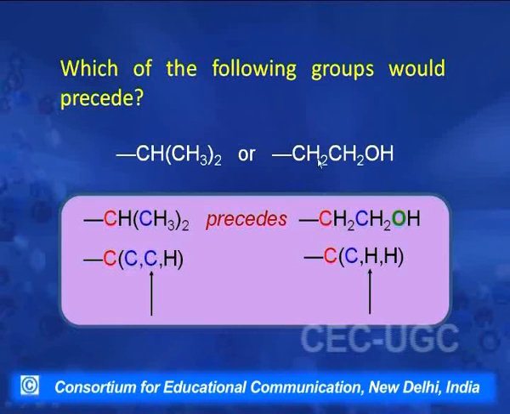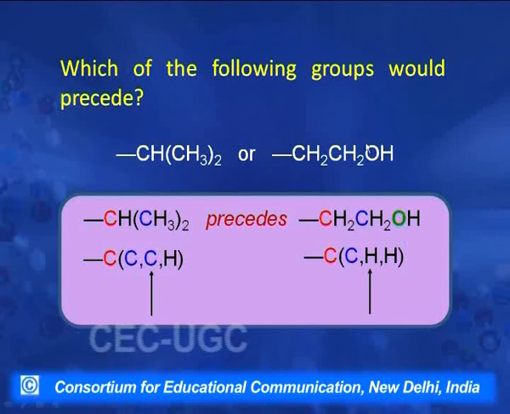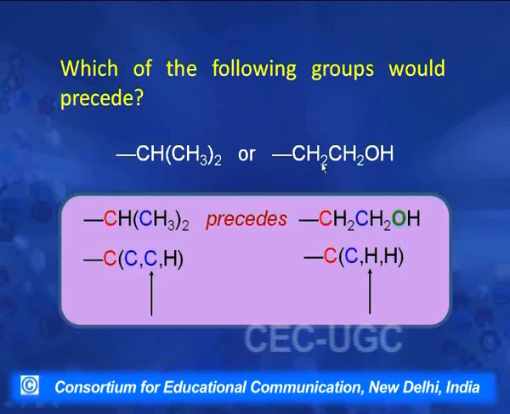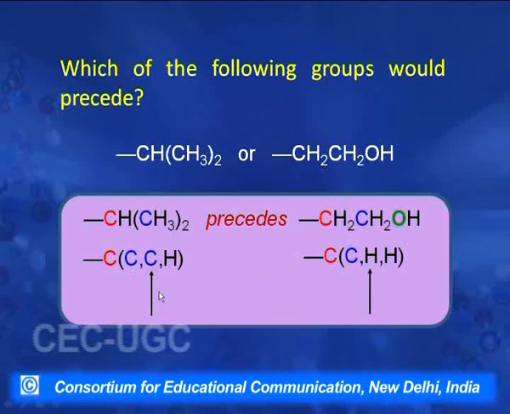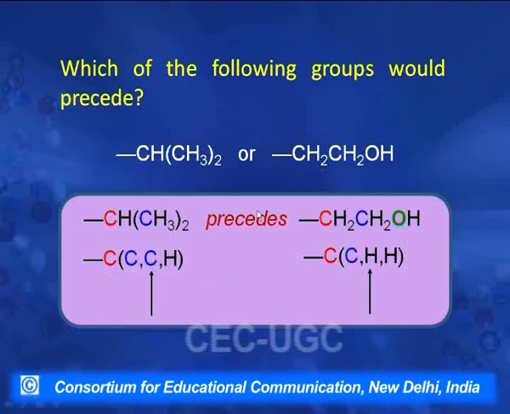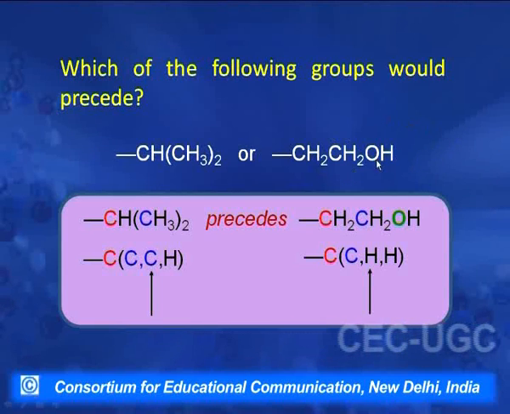In the other group, this is CH2, next is CH2. So at the next position we have 2 hydrogens and 1 carbon. Although there is a hydroxyl group, it does not come at the second position. When we compare the second position we find 2 carbons here and 1 carbon here. So obviously this isopropyl group is given higher priority over this group, although this one has the hydroxyl group.